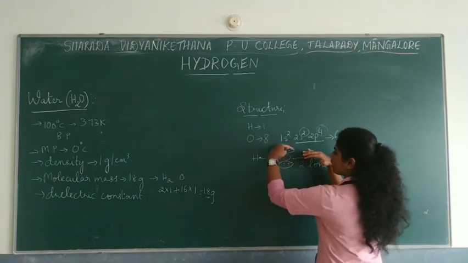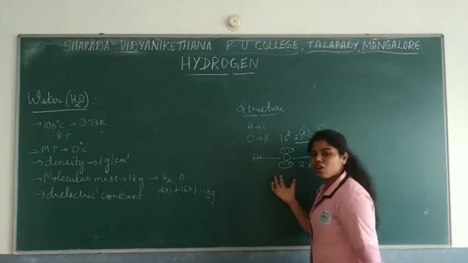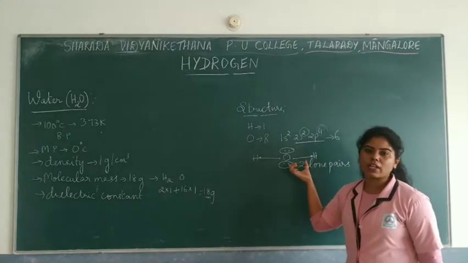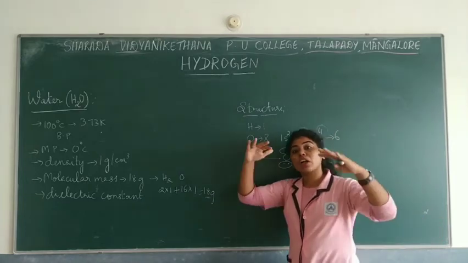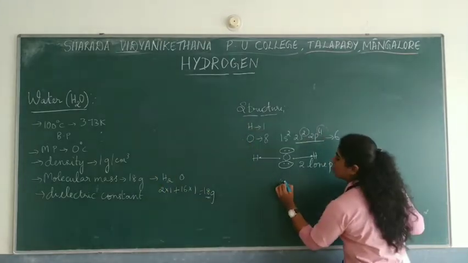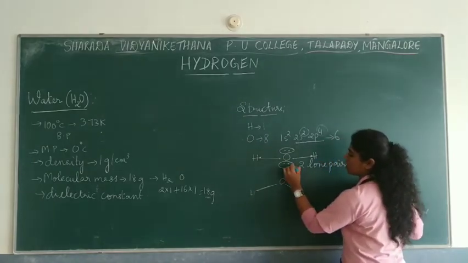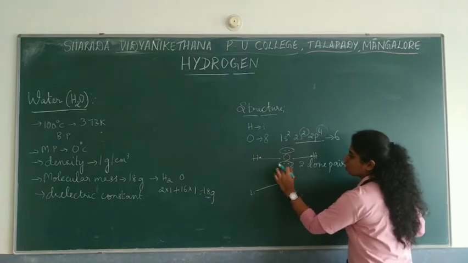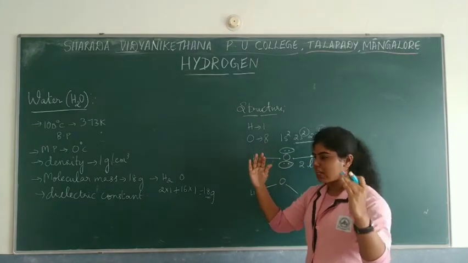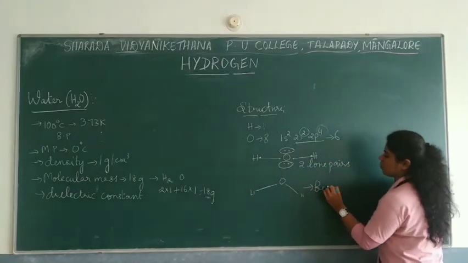Because of these 2 lone pairs, there is some disturbance in the angle of this structure. That is, the HOH bond angle is distorted, and the shape changes into a bent structure, something like this. They would actually be linear, but due to the presence of lone pairs, there is repulsion between them, and that is how they get the bent shape.